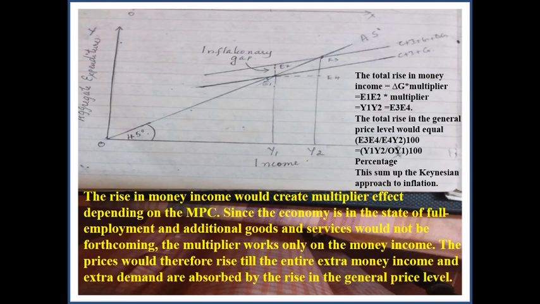And then when it comes to Keynesian economics, Keynes will say what causes inflation is not only money supply. Even though money supply remains constant, when aggregate demand increases in excess of aggregate supply at the full employment level, it is inflationary. That is known as the inflationary gap. And so what is the inflationary gap? Why is it called the inflationary gap? And how does it cause inflation is already explained. Okay.